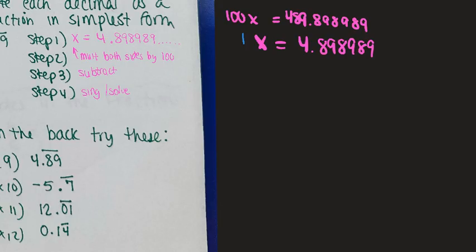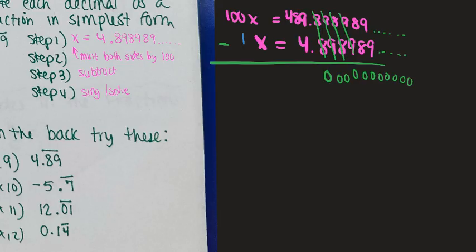And now we're going to subtract. Now, 89 went on forever and ever. But do you agree that these 8s would become a 0, and these 9s would become a 0, and these 8s would be a 0, and these 9s would be a 0? And I'm going to have 0 forever and ever. And now I have 9 minus 4, and then an 8 and then a 4. Oh, look at that. It's not repeating anymore. It's just the number 485. We got rid of the repeating forever and ever junk.